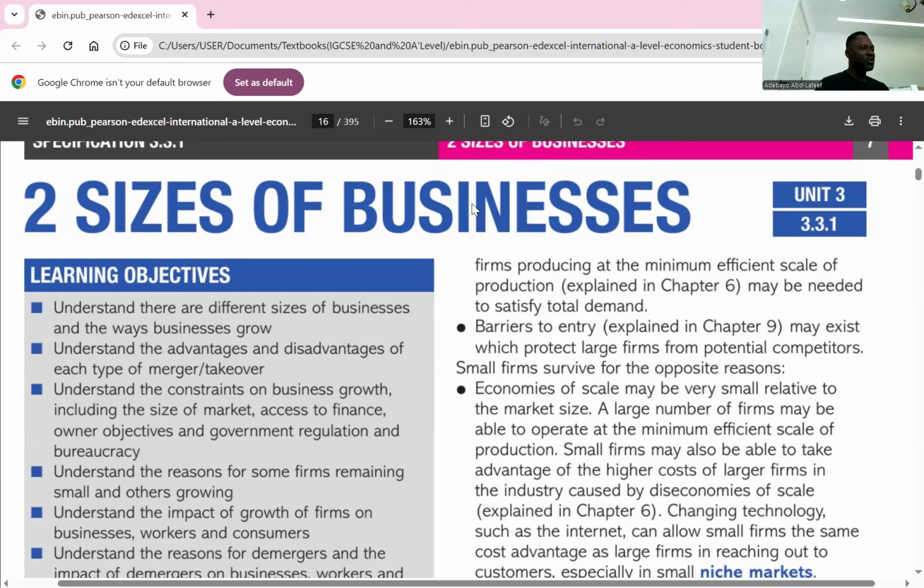The second one is barriers to entry. As soon as the business becomes bigger, it might be able to ward off potential competitors, because how big you become might be scary for new businesses to come and set up. Look at Coca-Cola, Pepsi. There should be more colas, but they don't have the financial strength to compete with Coca-Cola. Do you understand? So when the business becomes bigger, it becomes a threat to potential competitors. Those are the two reasons why a business might choose to become bigger. I think the point is clear.